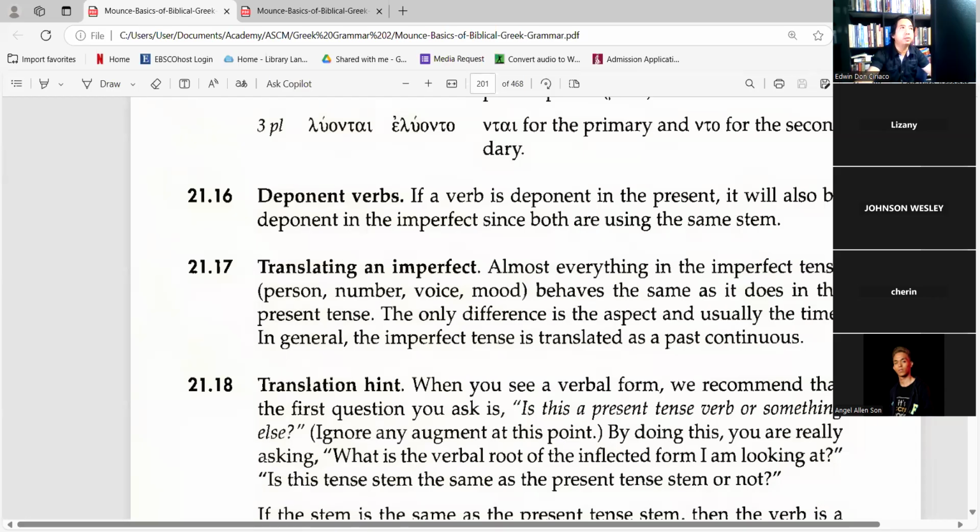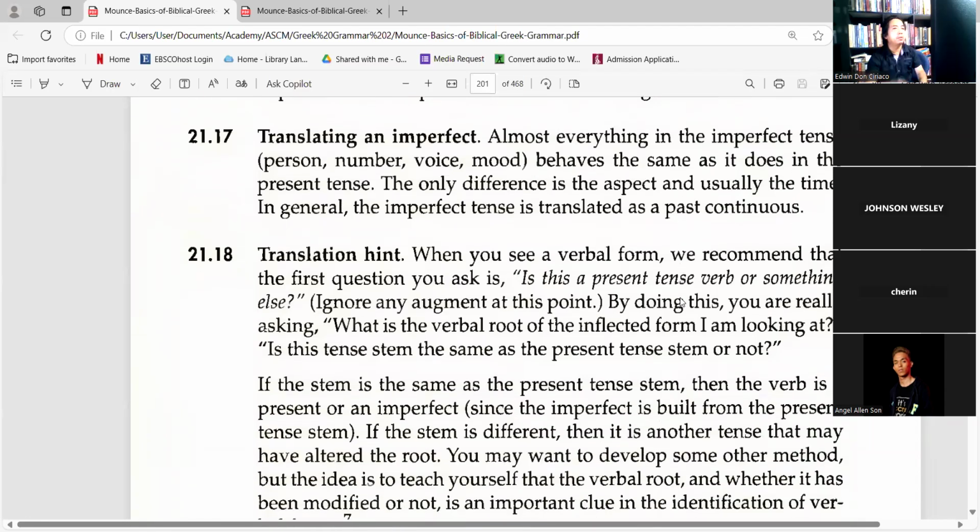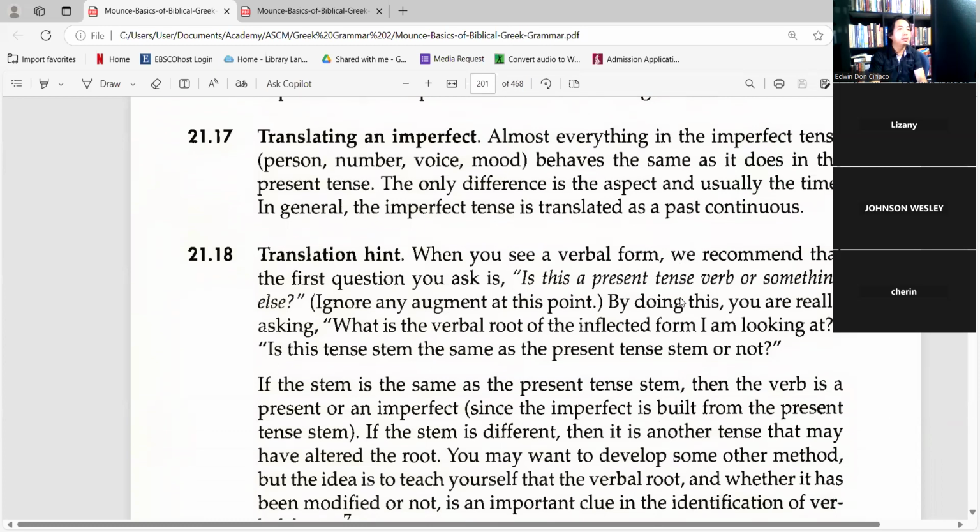Since we're done with the introduction of passive forms with active meanings. So translating an imperfect, almost everything in the imperfect tense, person, number, voice, mode behaves the same as it does in the present tense.